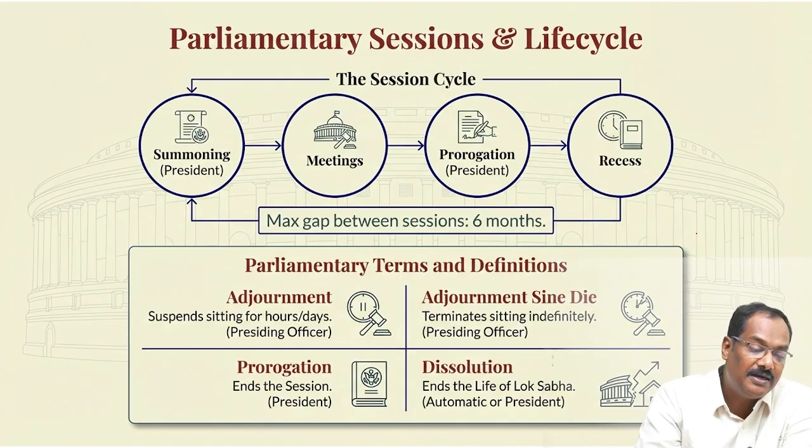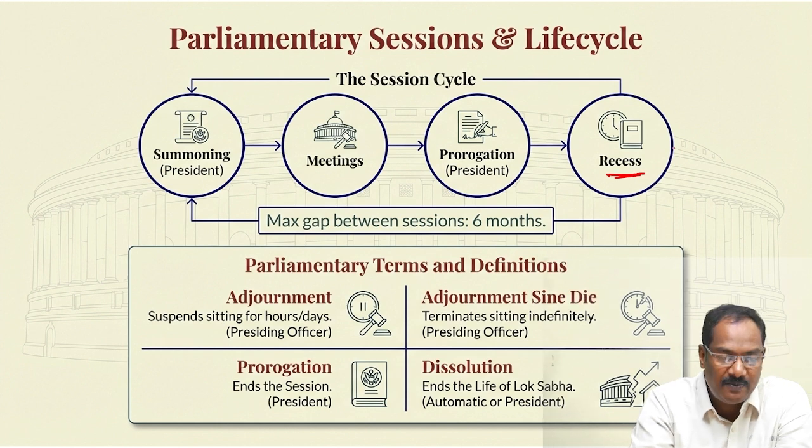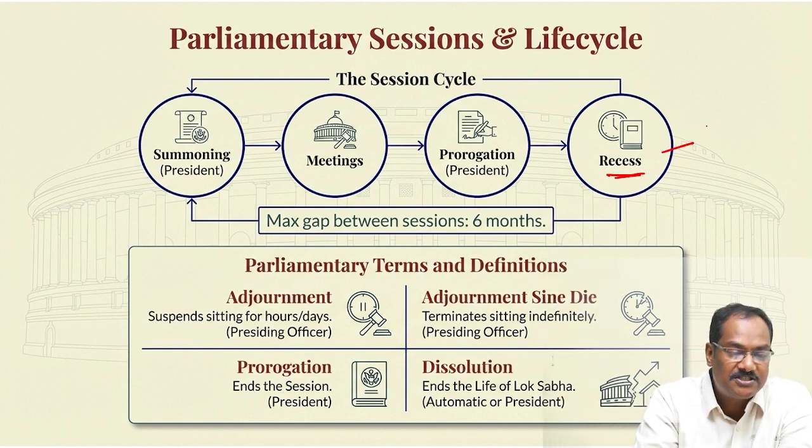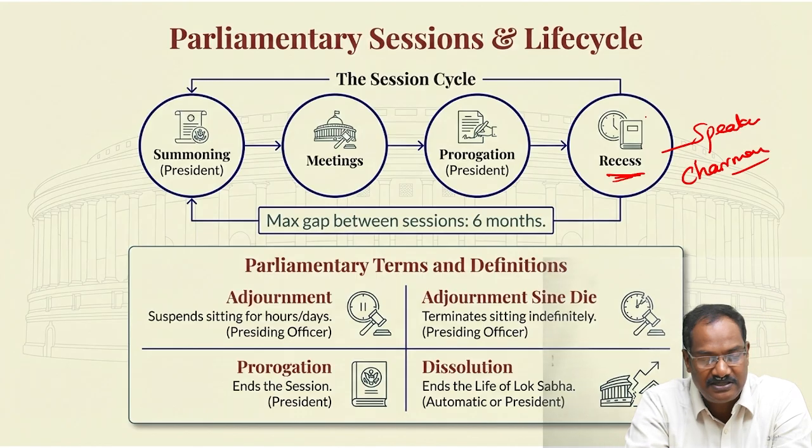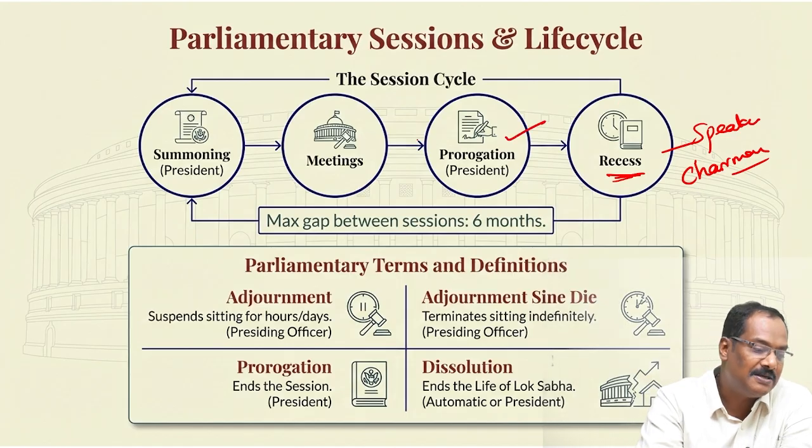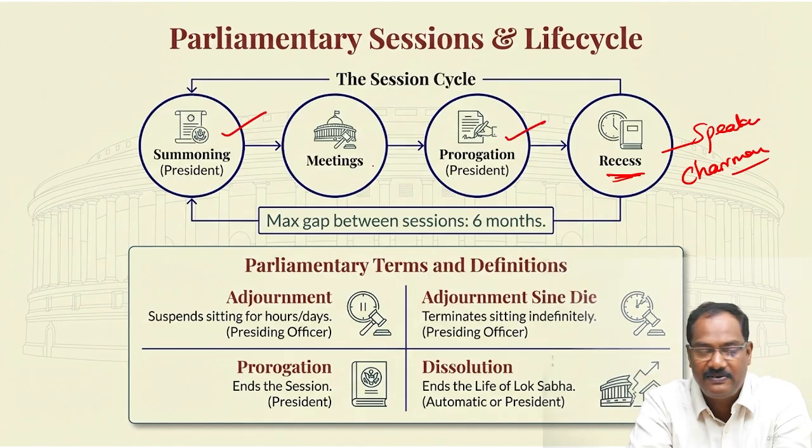Now, recess means small breaks in between. We can call that adjournment and all. That is normally done by the Speaker or the Chairman of Rajya Sabha. So this is normally not done by the president. Prorogation is done by the president. Summoning is done by the president. Meetings happen respectively according to this.